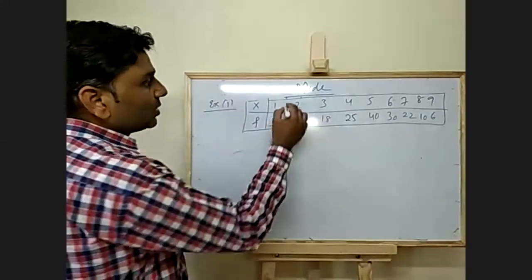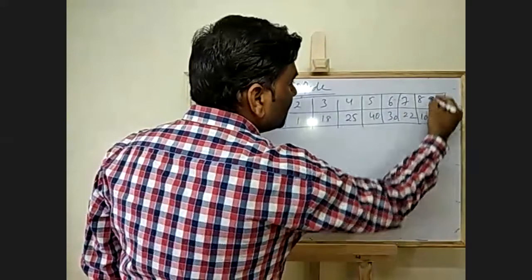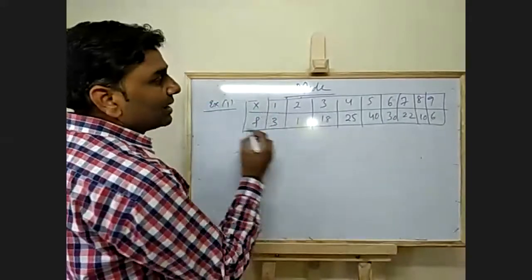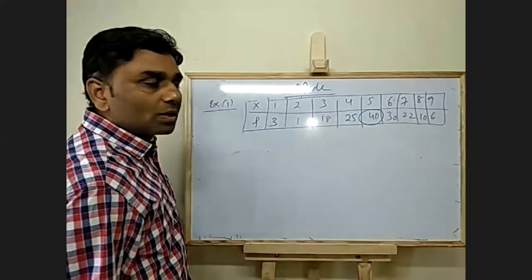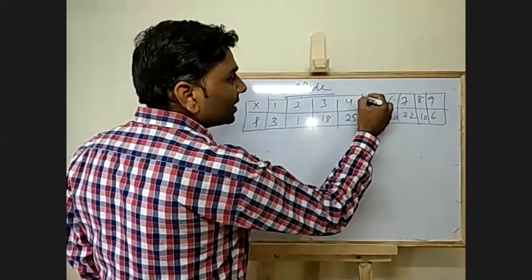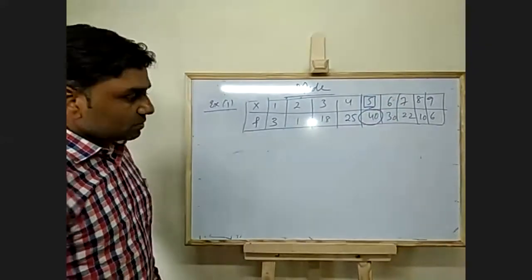Now see, where is the highest frequency? The highest frequency is 40. That is why this 5 is your mode.